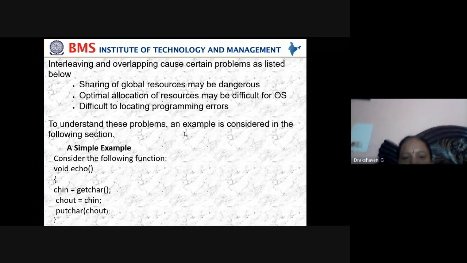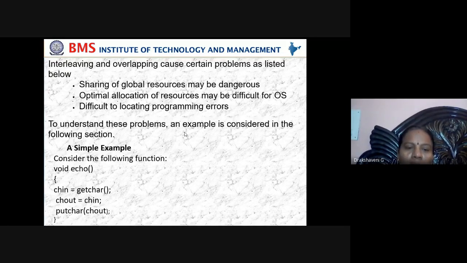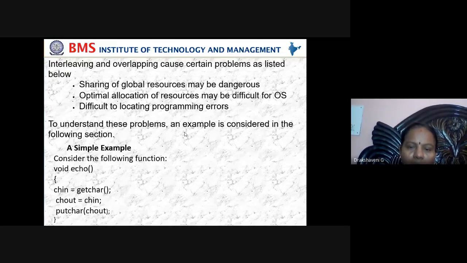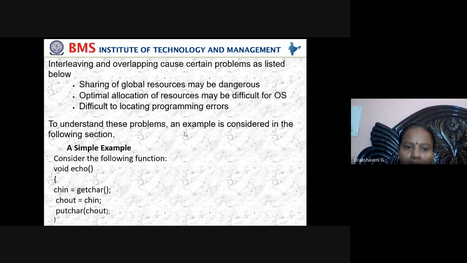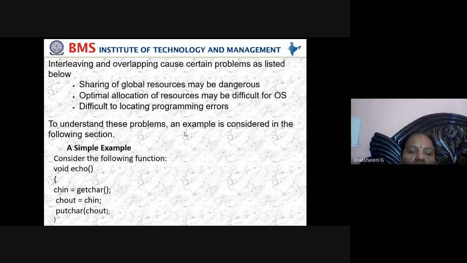To understand these, we'll see an example. You can see this simple code to understand the problems. An example is considered in the following section. There is one function called echo. Echo is a function declared as void. Chin and chout are variables. What is chin? It is a variable. What is that variable doing? It is taking a value from the keyboard.